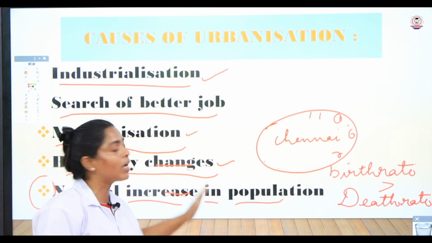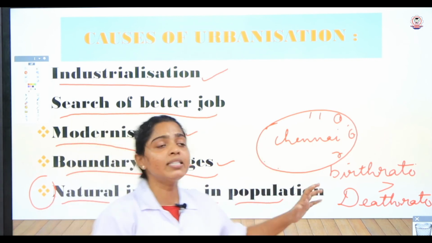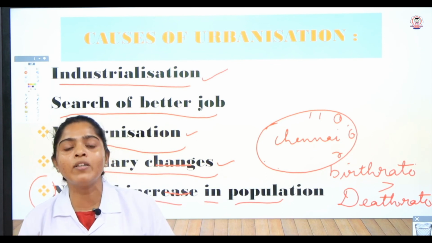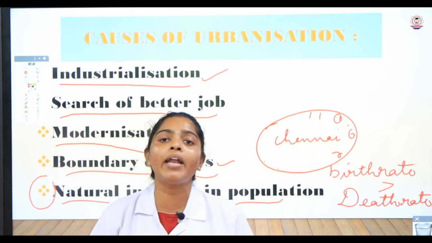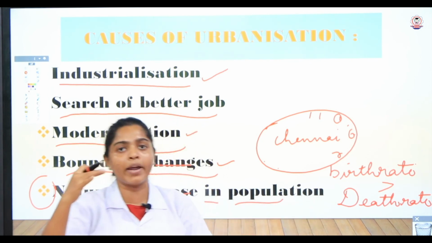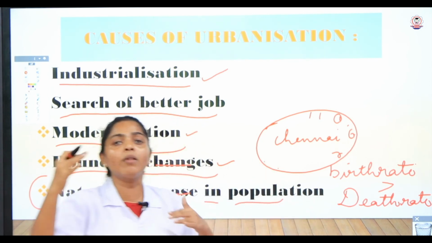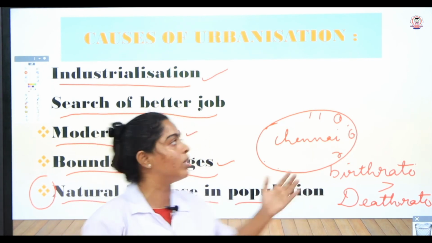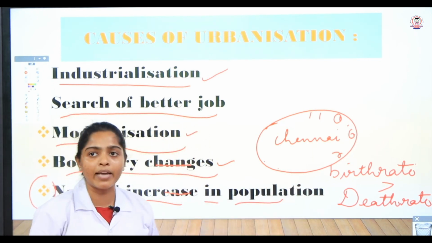Why is the birth rate higher among urban people? Because they have more medical facilities and are also health conscious. That's why the death rate is also in a low range. So the birth rate gives more population in the urban areas, and this is a cause for urbanization.